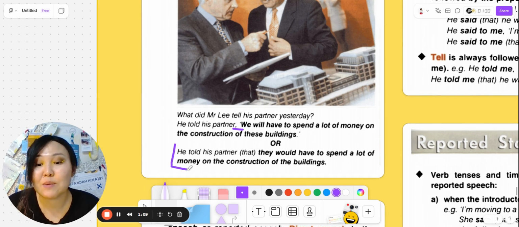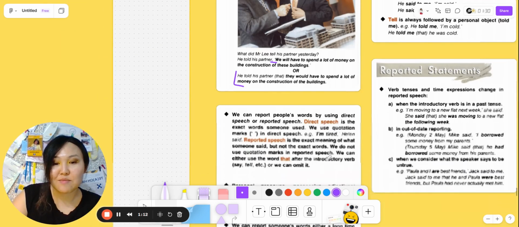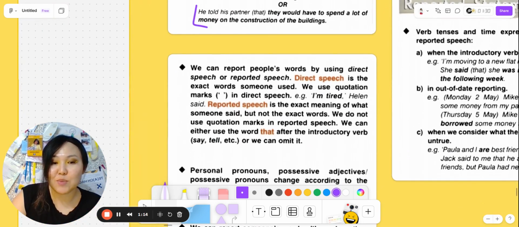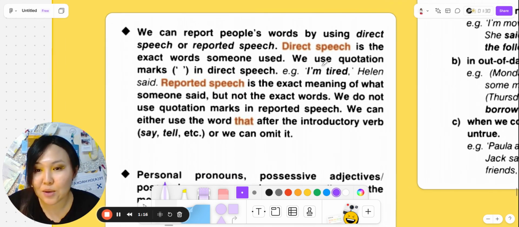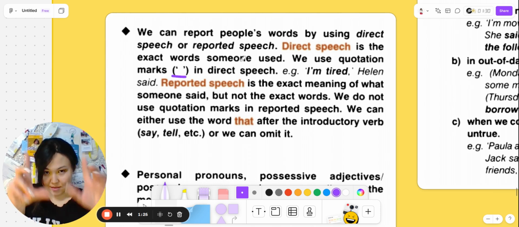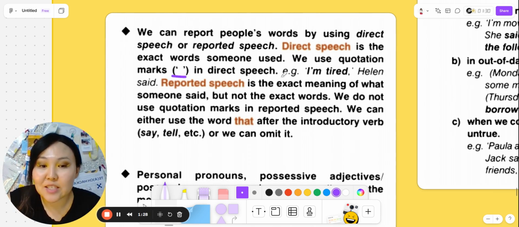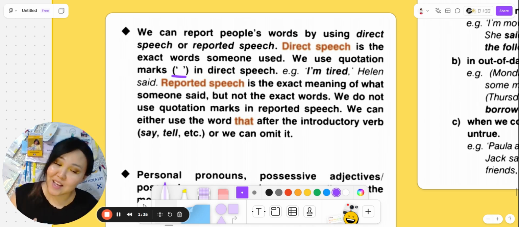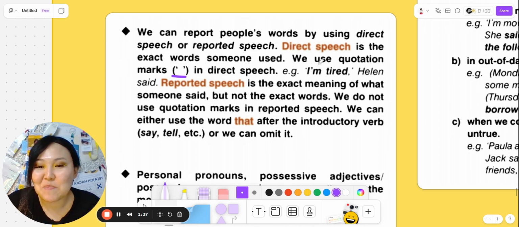So this is reported speech. We can report people's words by using direct speech or reported speech. Direct speech is the exact words someone used. We use quotation marks, as I showed you before. In direct speech, for example, I am tired, Helen said. Or, I'm tired, Helen said. So, quotation marks and a comma and the rest of the sentence.